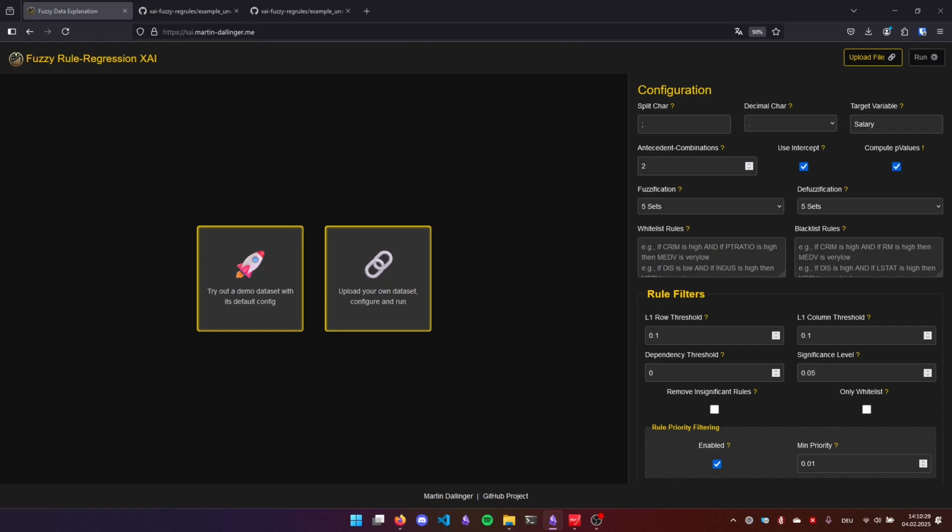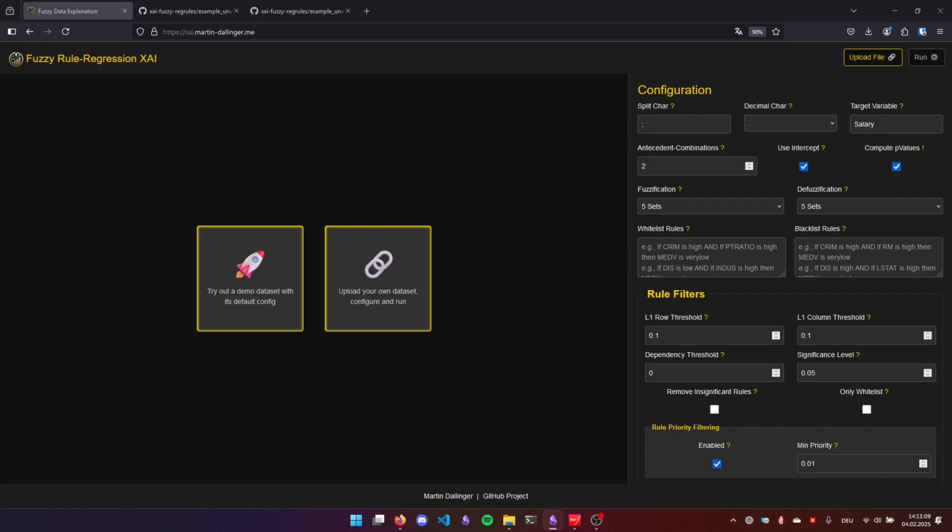Hi everyone, my name is Martin Dallinger, and in this short video, I will introduce you to our simple, explainable AI framework based on fuzzy rules. With this project, you can find potential rules underlying your data in natural language. This might show you that your dataset is affected by biases, like decisions that were made inconsistently or immorally or even maybe illegally in your company or in any dataset really, even with statistical tests.